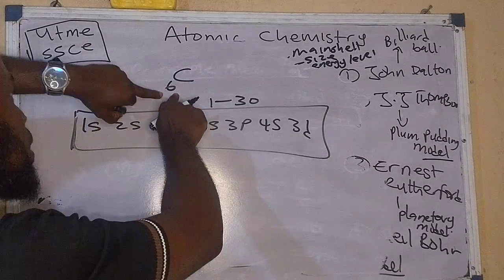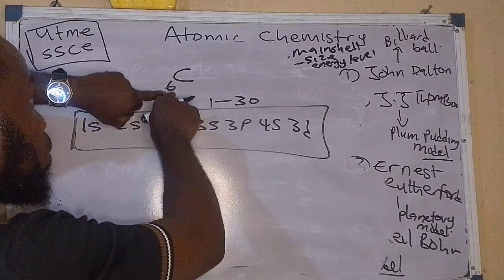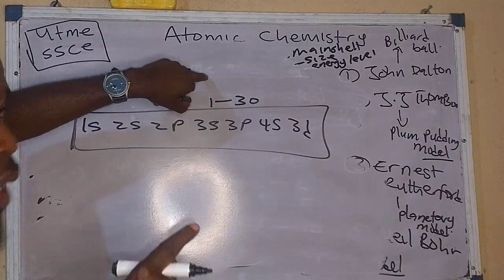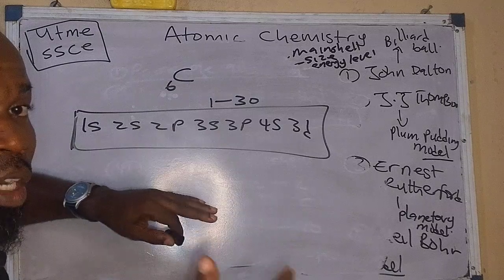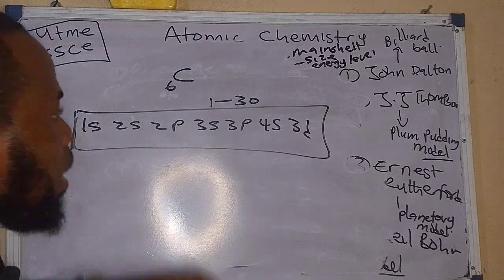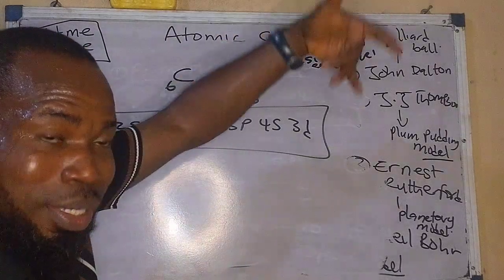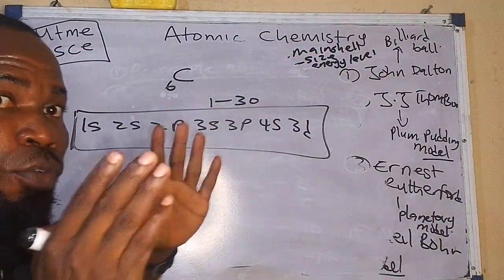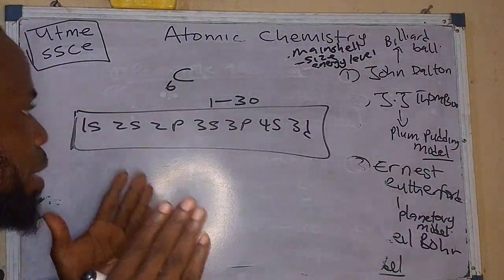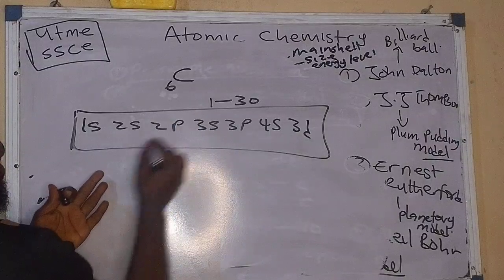Now, if I want to do the configuration for carbon, carbon is having 6. The atomic number here is 6. That means the number of protons is 6. But remember, because it's a neutral element or atom, the number of electrons is also 6. So indirectly, the proton number determines the number of what? Electrons, only for a neutral element.